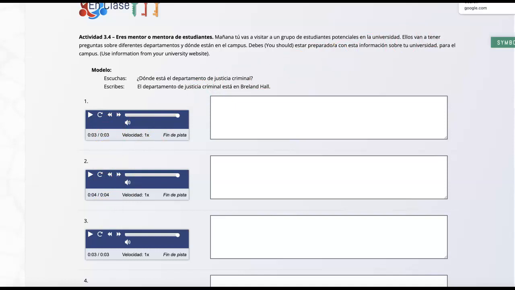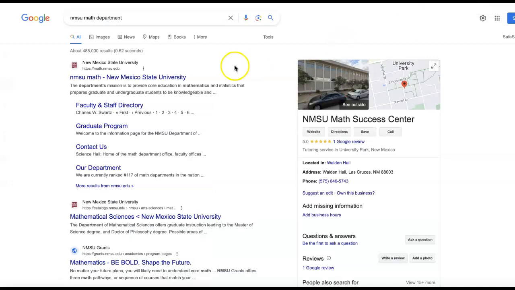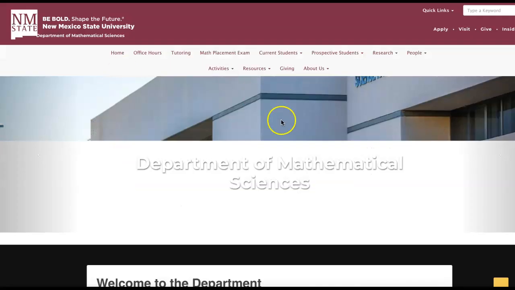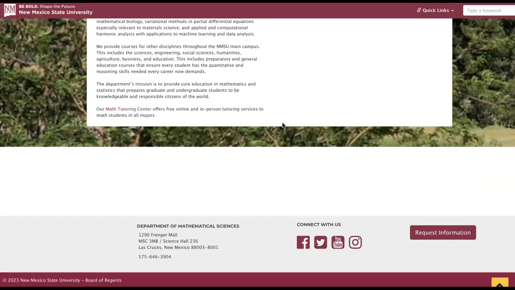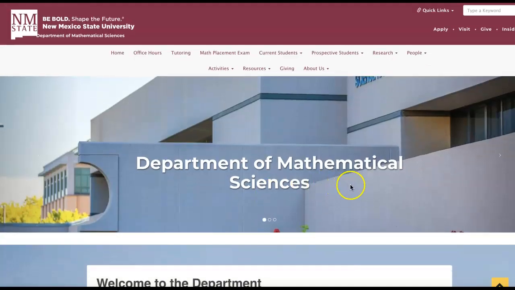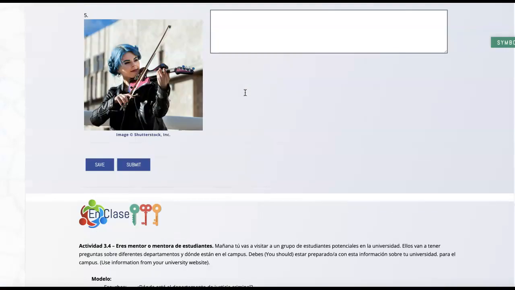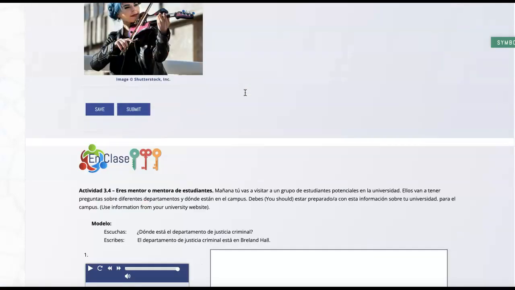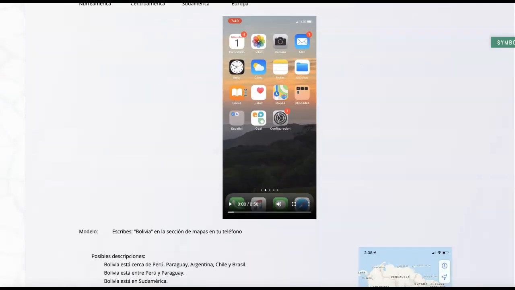So where's the math department? You can just Google that, NMSU Math Department, and you'll find out. You can see the website, and it usually tells where they're at, okay? What building and things like that. So that will help with Actividad 3.3 and 3.4.